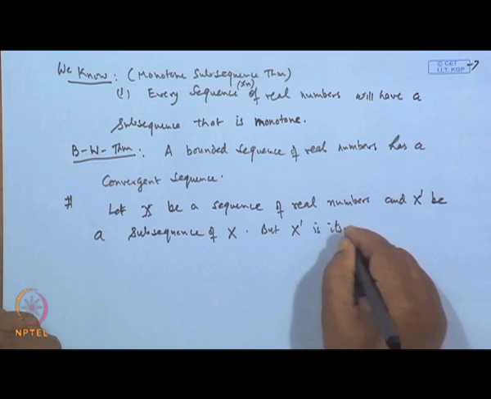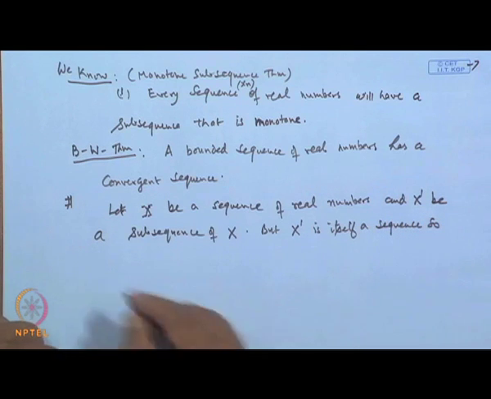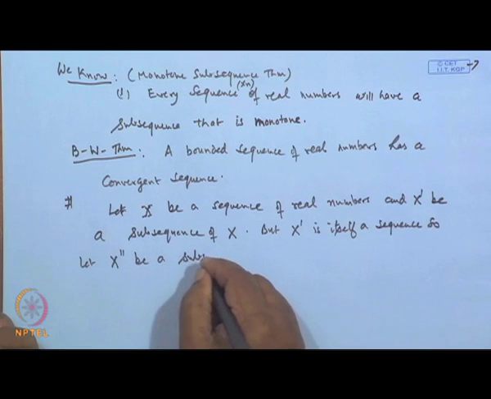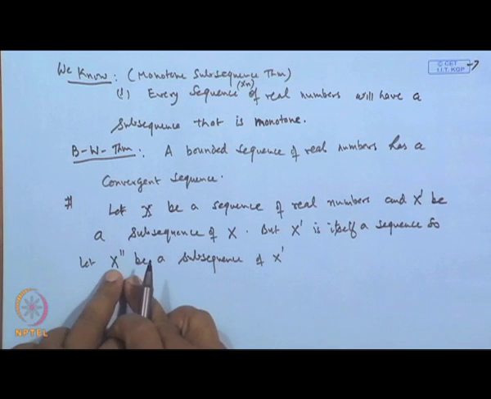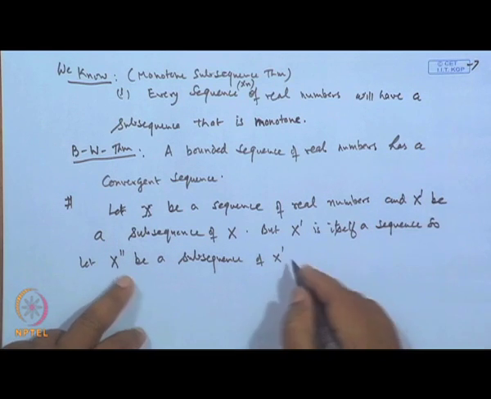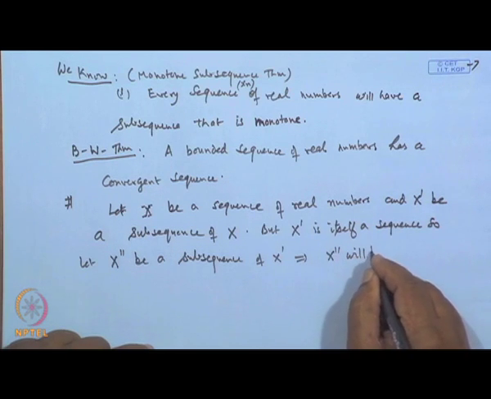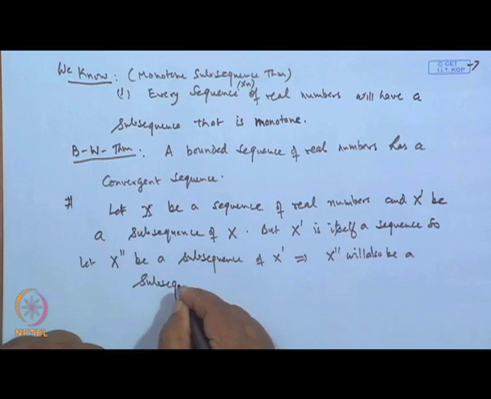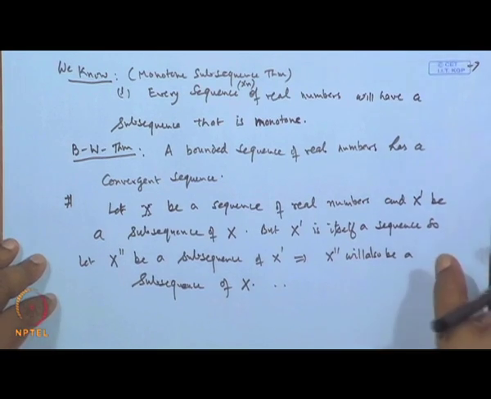So, let X double dash be a subsequence of X dash. Then obviously, the elements of X double dash are also elements of X. So, obviously, X double dash will also be a subsequence of X. And we continue like this.